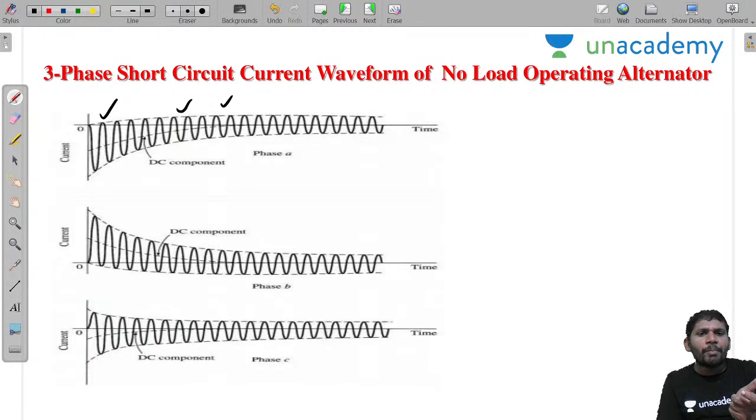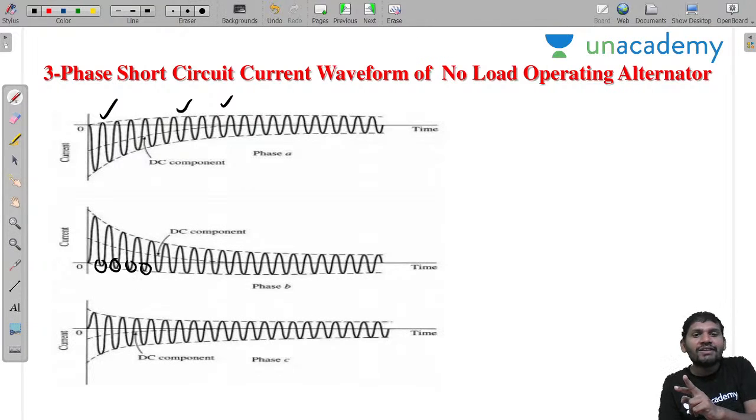Here also it is the same. This is the DC component of current. Because of the DC component of current, it is unsymmetrical. Understood, sir? You please concentrate. Whatever DC offset is there, I told already, it changes from phase to phase: A phase to B phase, B phase to C phase, like that. That's why I have given this waveform separately, considering the DC offset effect.